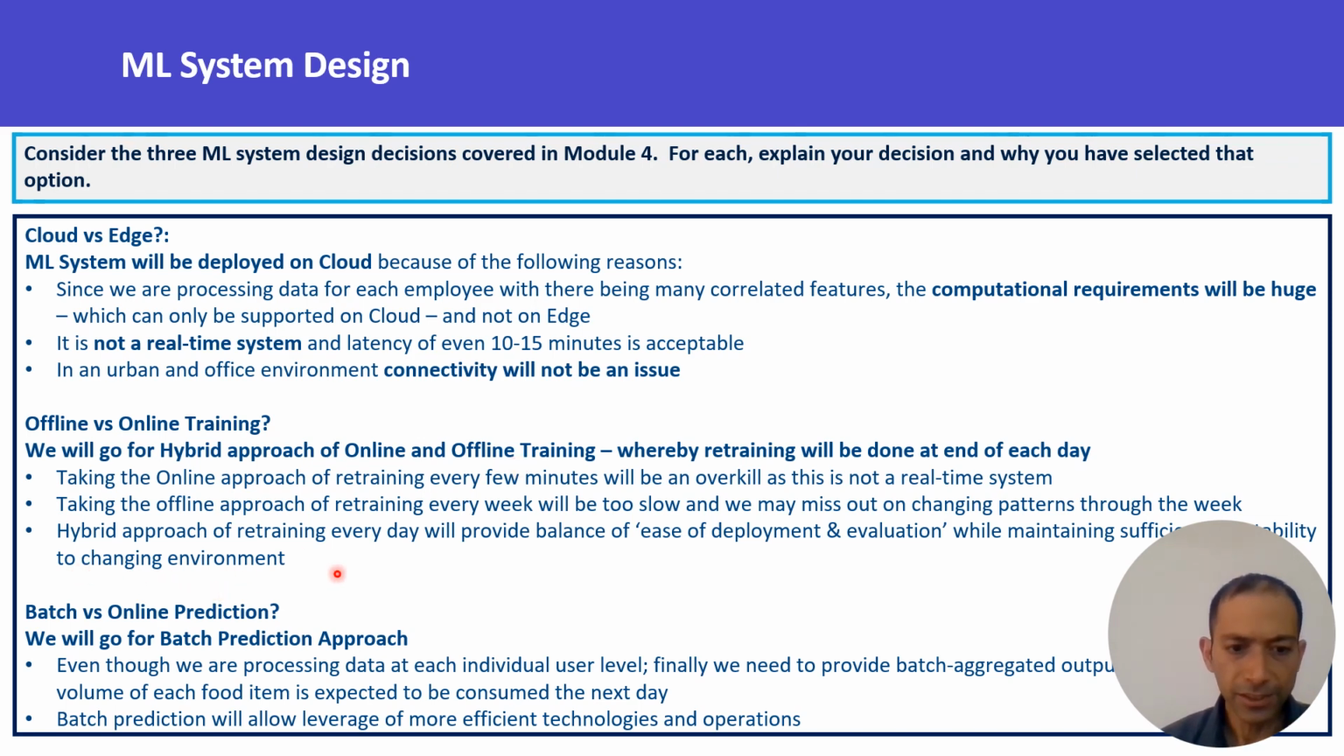Finally, the prediction, whether it's batch prediction or online prediction. So it is going to be a batch prediction. Even though we are trying to predict what each employee is going to eat the next day, finally we provide an aggregated prediction only, that all employees put together, this is going to be the pizza consumption, this is going to be the salad consumption, this is going to be the soup consumption. In soup consumption, this soup is going to be consumed in so much amount. In pizzas, this pizza will be consumed in so much amount. In salad, these salads will be consumed in so much amount.